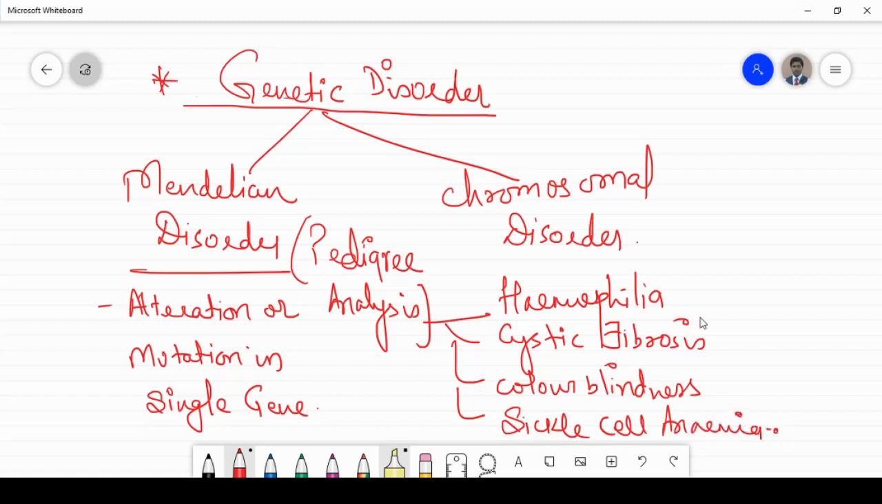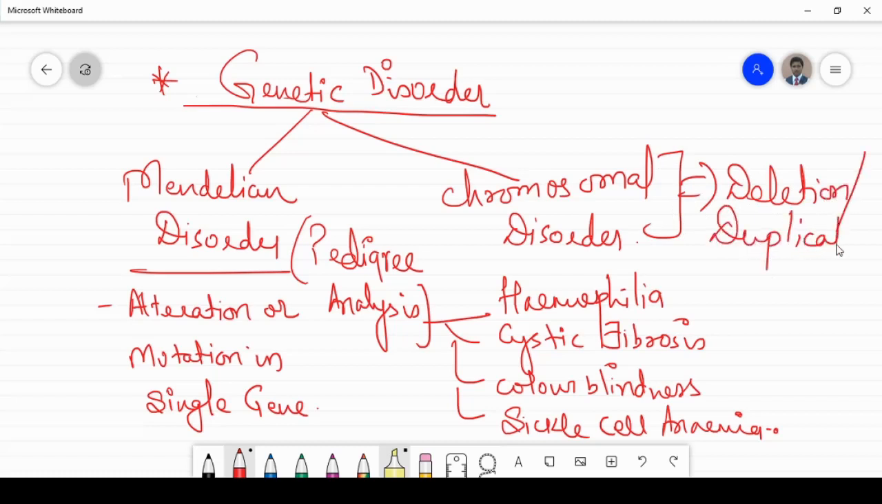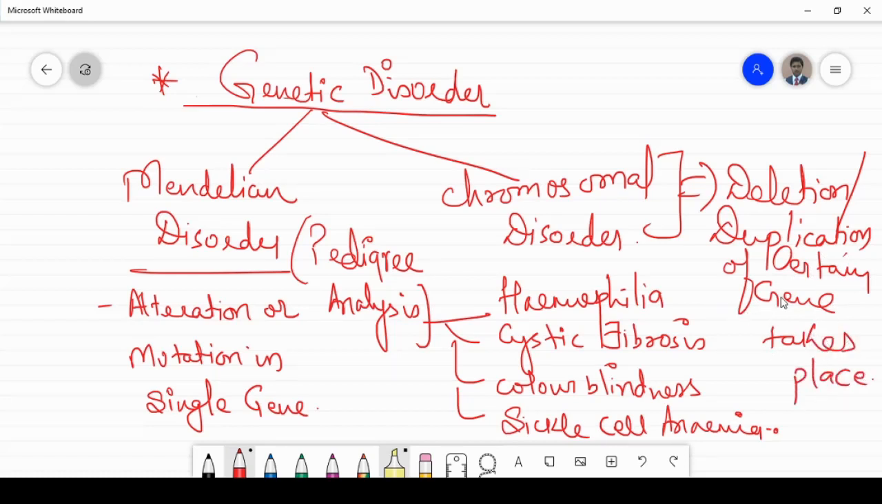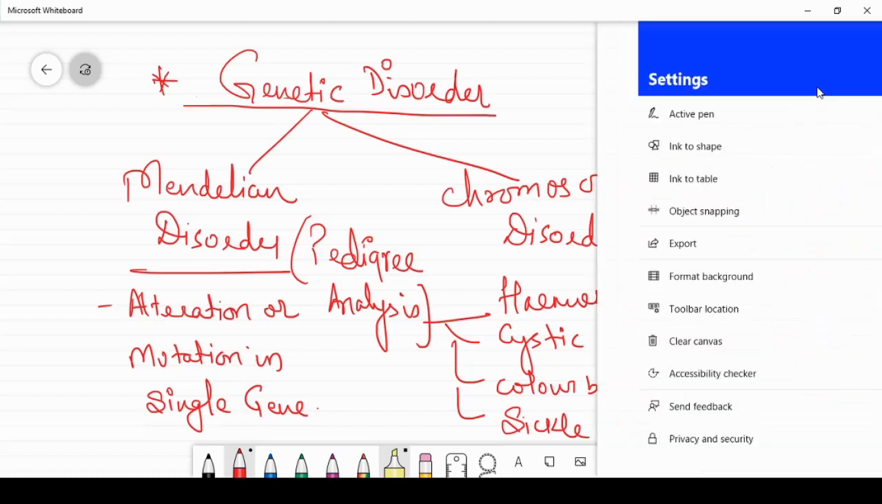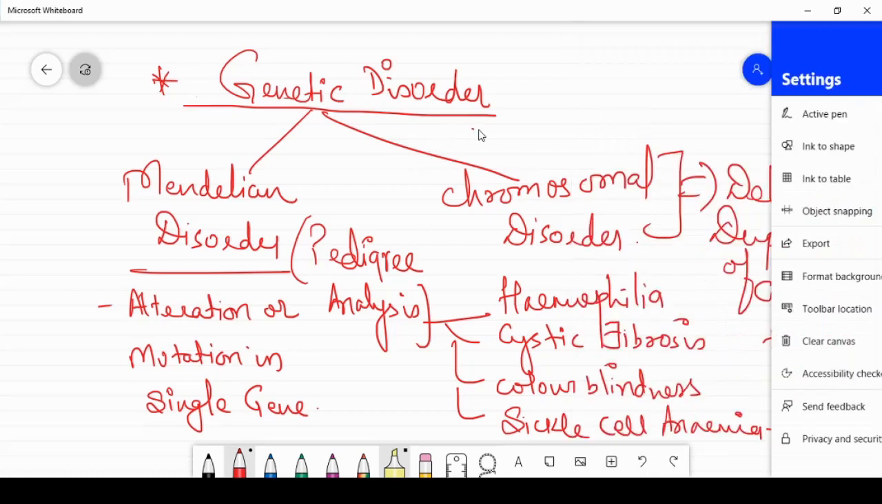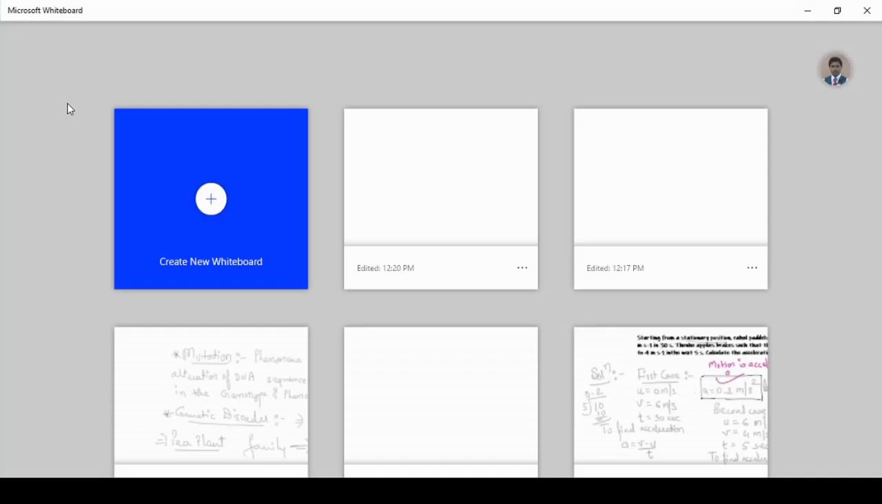Now, chromosomal disorders are the disorders wherein the deletion or duplication of certain genes takes place. That is, at the 5th number position, 6th number position, that all takes place. And what disorders take place, that we shall study, children. Now, let us move on to the first, the Mendelian disorders, that is known as the